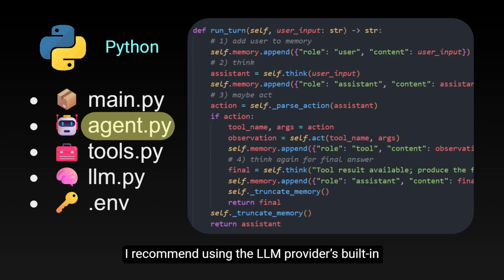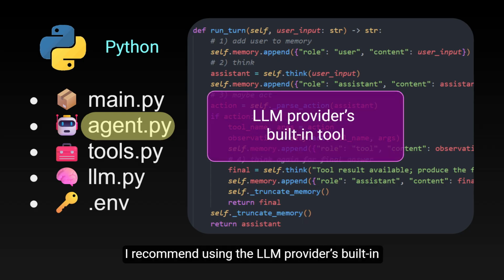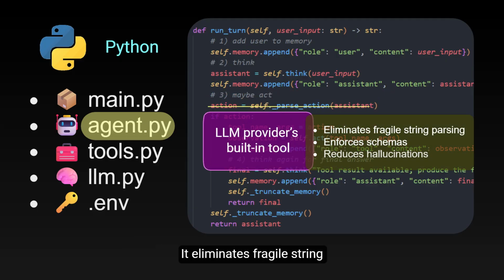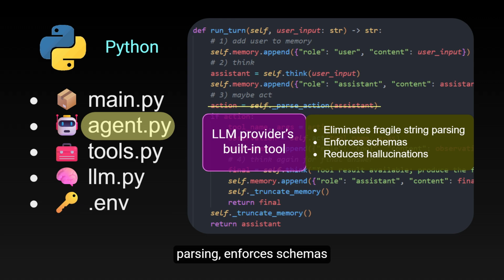In practice, I recommend using the LLM provider's built-in tool or function calling feature if it's supported. It eliminates fragile string parsing, enforces schemas, and reduces hallucinations in tool names or arguments.